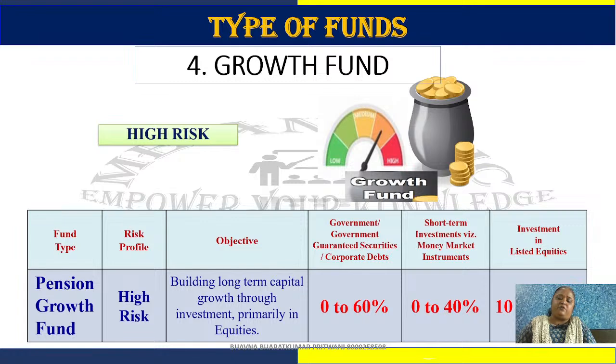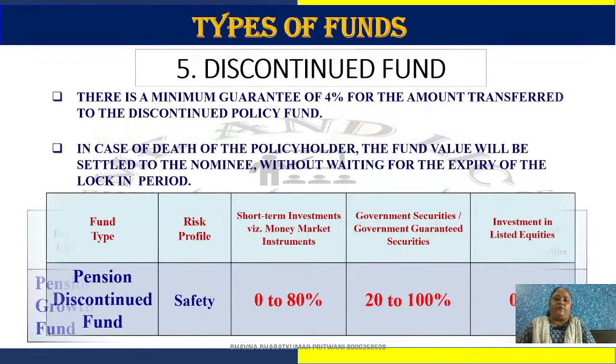Okay, if you are planning for the long term, then you can go with the growth fund. It is a high risk, high reward fund, in which 10 to 100% is invested in listed equities, 0 to 40% in money market instruments, and 0 to 60% in government securities or debts. Okay, and fifth, last but not least, is the discontinued fund.